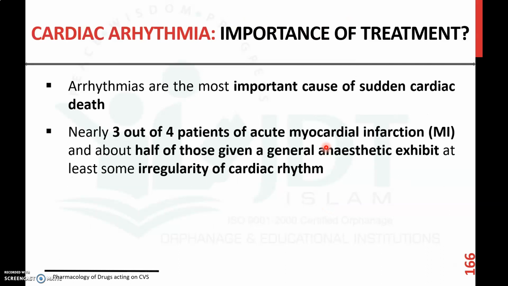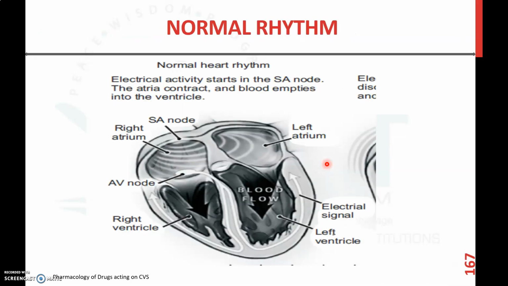Now, what is the importance of treatment of cardiac arrhythmia? Arrhythmia is the most important cause of sudden cardiac death. Nearly 3 out of 4 patients of acute myocardial infarction, and about half of those given general anesthetic, exhibit at least some irregularity in the cardiac rhythm. That is the importance of treatment of cardiac arrhythmia.